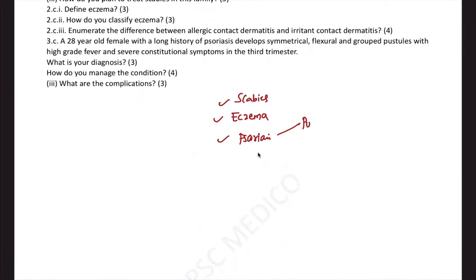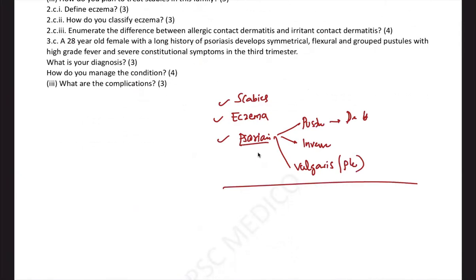That is, you will have pustular psoriasis of pregnancy, which is called impetigo herpetiformis. In psoriasis, we will also have inverse psoriasis. In the regular form, the plaque type psoriasis or psoriasis vulgaris is there. So there are many variants of psoriasis, and in that they have given a clinical scenario of a 28-year-old